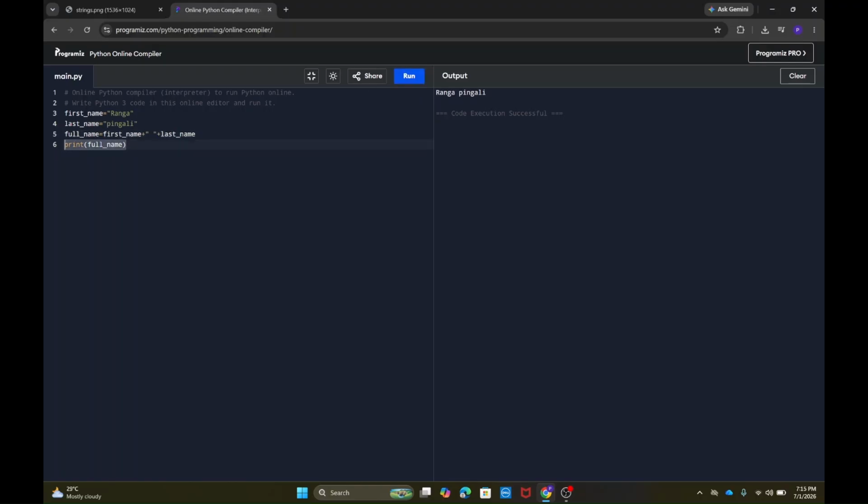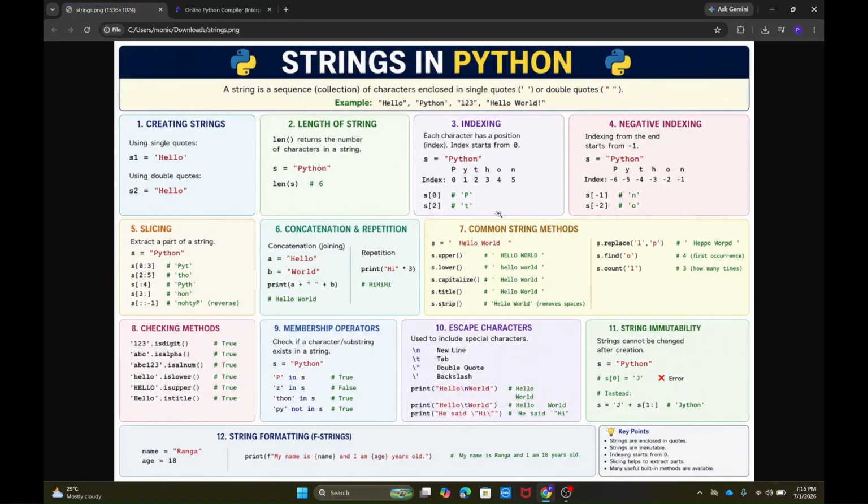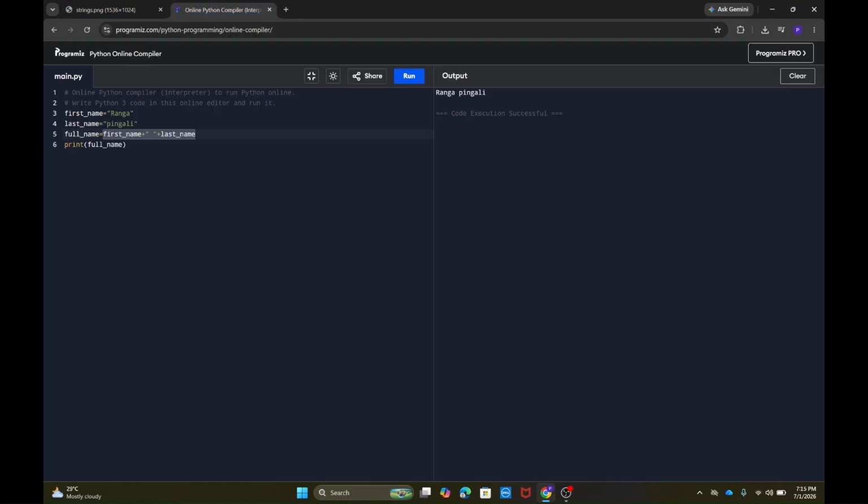String concatenation can be done. So adding strings is nothing but string concatenation. String concatenation can be done and the result can be stored in another variable and that can be printed. So I hope you got what is string concatenation and how it can be used, right? So now the most important topic of strings, that is methods.